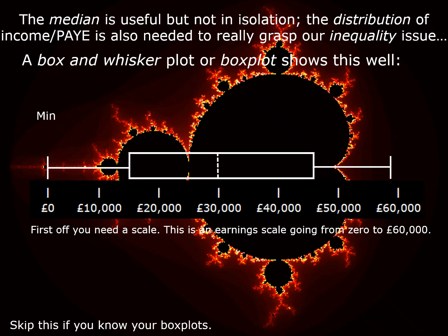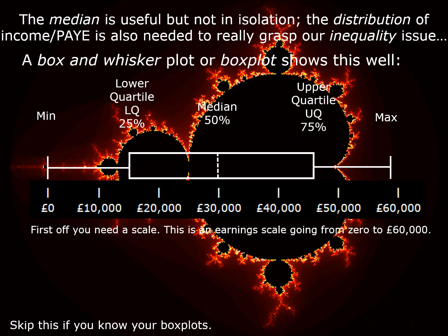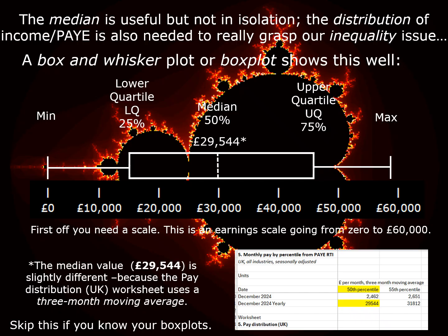Two whiskers on the end, a box in the middle. The left-hand whisker is the minimum value. The right-hand whisker represents the maximum value. The dashed line is the halfway mark at 50%. That's our median value. The left-hand side of the box is the lower quartile, or the 25% value. The right-hand side of the box is the upper quartile, or 75% value. Now our median value is 29,544. Slightly different to what we had previously, because on this distribution, they've used a 3-month moving average.